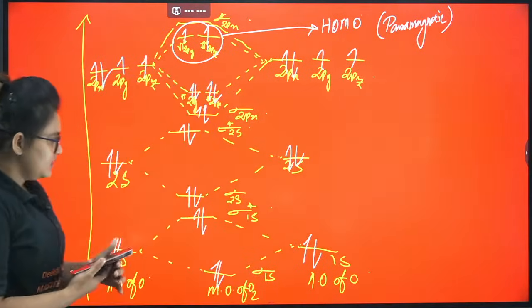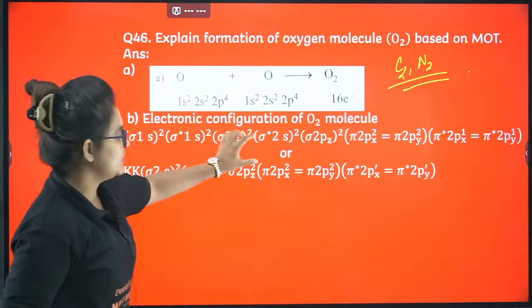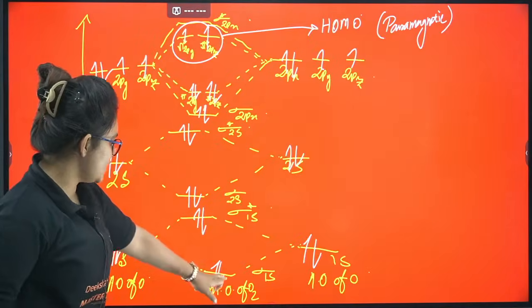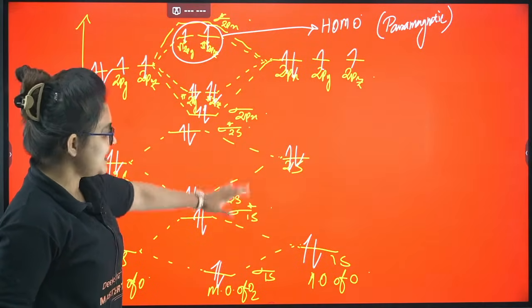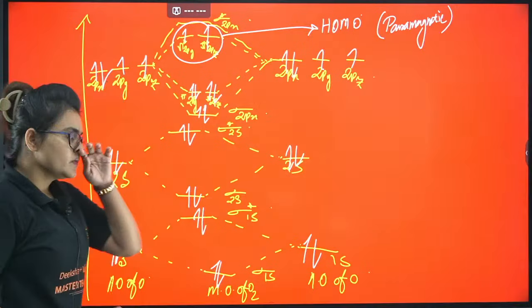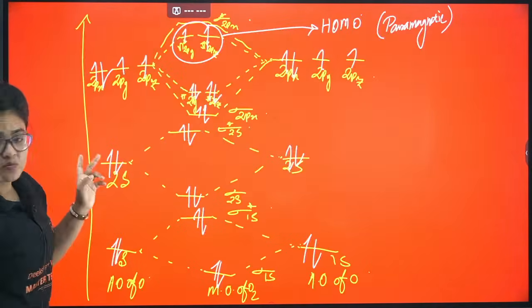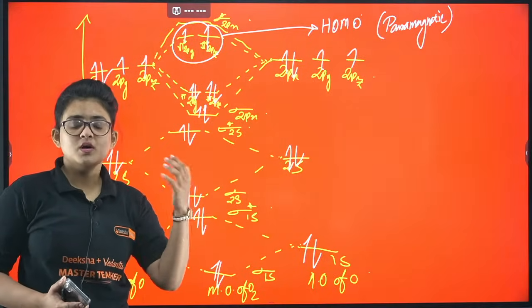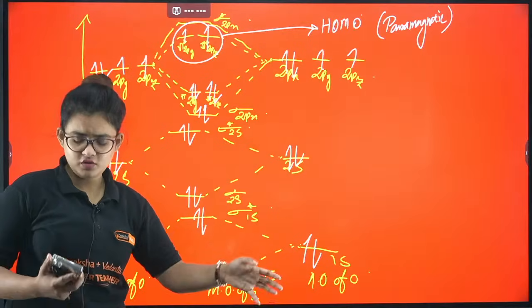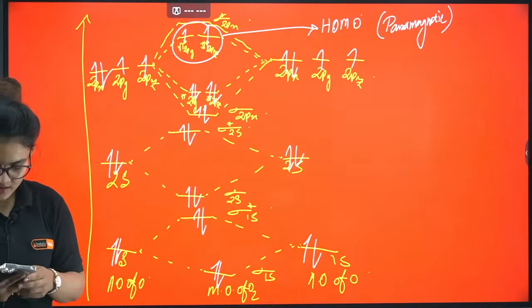Okay, so oxygen O2 molecule exists as paramagnetic in nature. I guess it's clear to you, and here comes the entire electronic configuration: sigma 1s2, sigma star 1s2, sigma 2s2, sigma star 2s2, like that you can proceed. This is how you will get the electronic configuration. Now one more thing comes out of it, that is the bond order calculation. Half into bonding minus anti-bonding gives you the bond order. For oxygen it comes up to be 2.